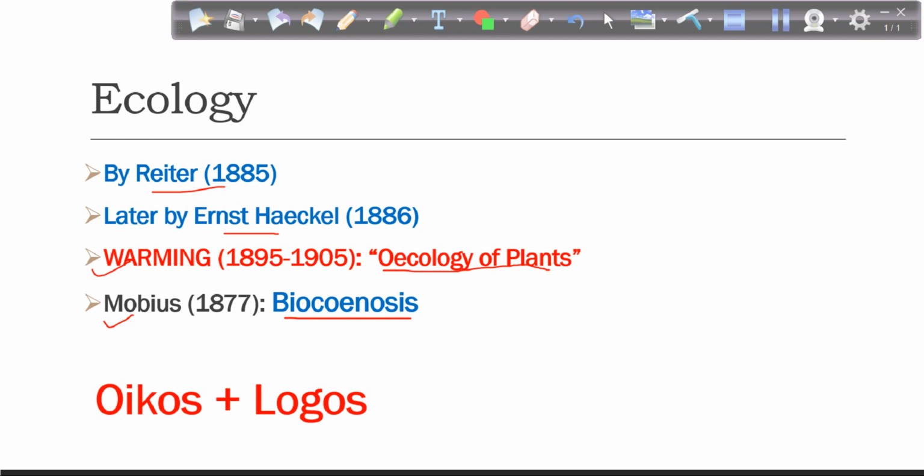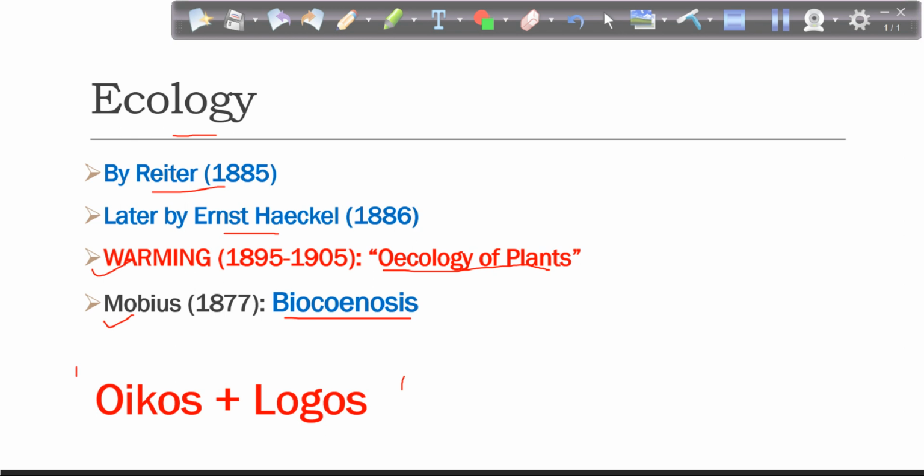We'll further elaborate this term. It's there in your syllabus on a detailed basis. And for that community, he used the term biocoenosis. So that's why we generally give the reference of Möbius. Now, how did this word ecology come into existence? It is from two words, oikos and logos. So eco is from oikos and logy is from logos.